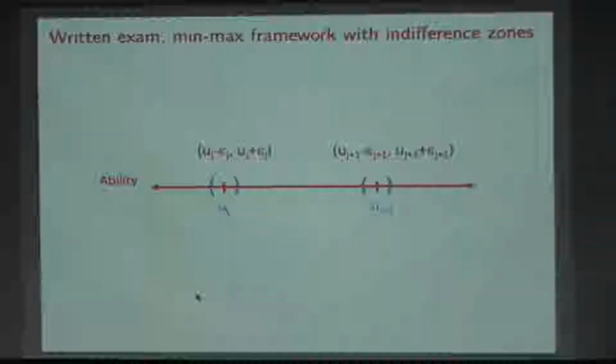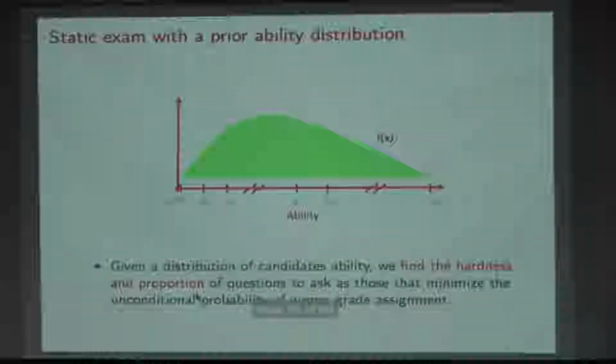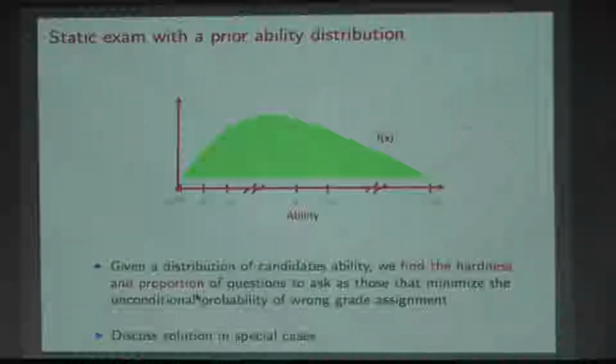But this is what I meant by min-max framework and the indifferent zone formulation: if this is a threshold uj, I'll specify an epsilon j so that anyone in this region, if I say that they belong to this interval, that's okay. Anyone in this region, if I say they belong to this interval, that's okay. Similarly here. So some errors I'm willing to live with. And this is pre-specified. So this is what will be used. Or I can have a setting where on the ability I already have a distribution given to me from historical data. And I can use that to make decisions. But again, I won't talk much about this, so let me just ignore this.